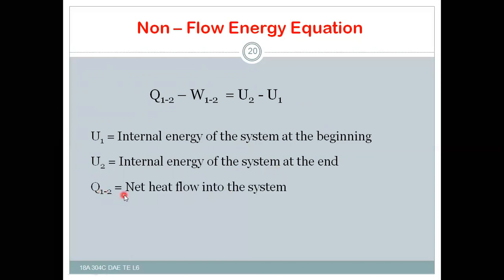Q1-2 is the net heat flow into the system, whereas W1-2 is the net work done by the system.